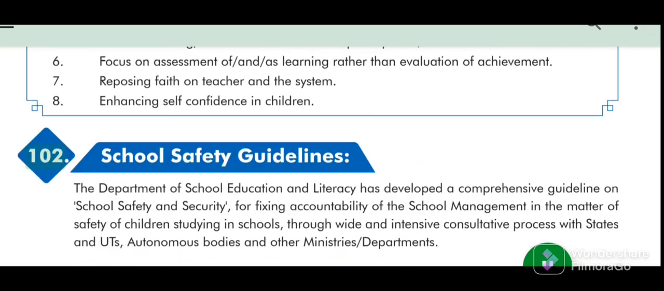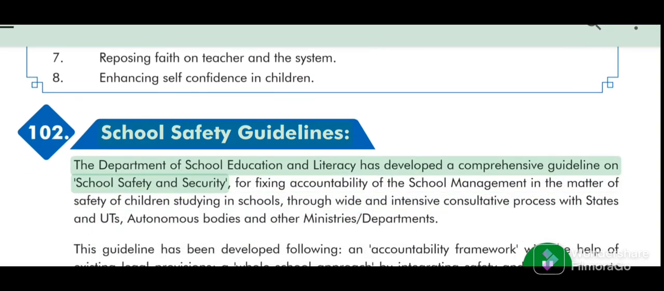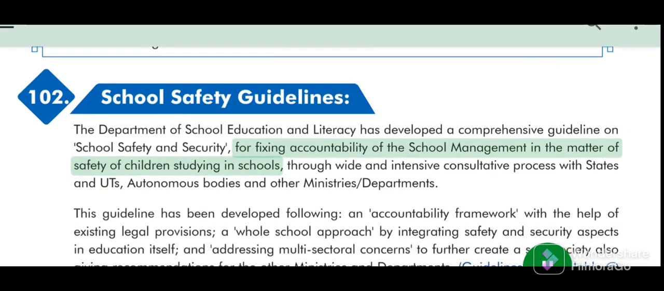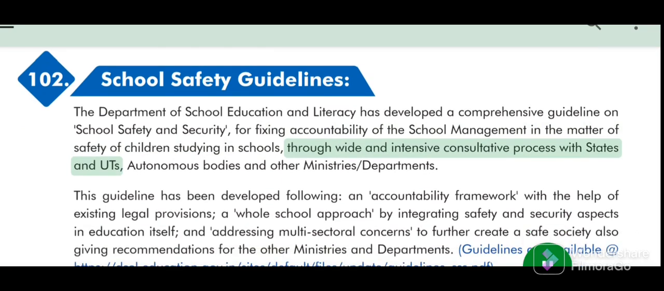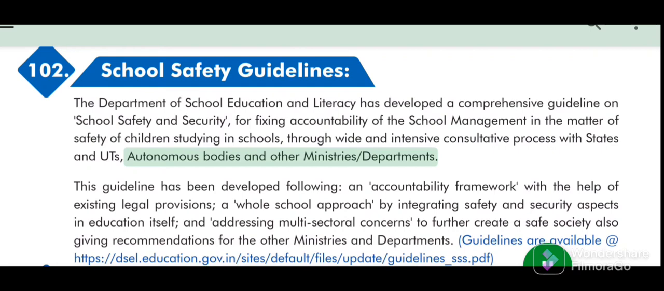102. School Safety Guidelines. The Department of School Education and Literacy has developed a comprehensive guideline on school safety and security for fixing accountability of the school management in the matter of safety of children studying in schools, through wide and intensive consultative process with states and UTs, autonomous bodies and other ministries departments.